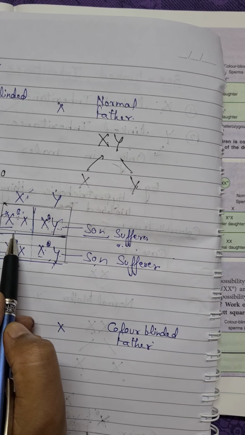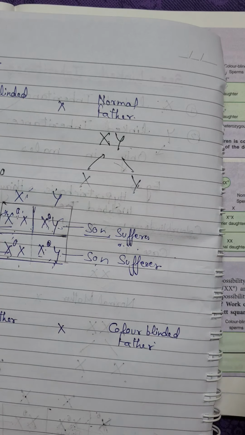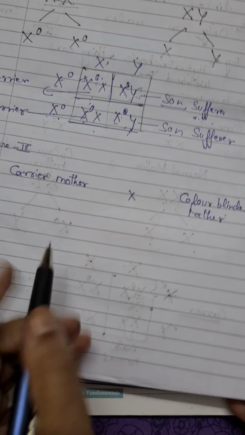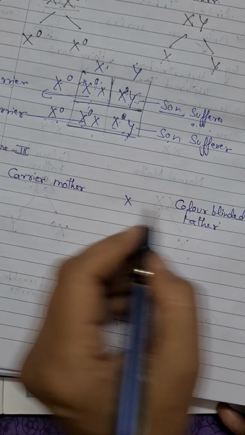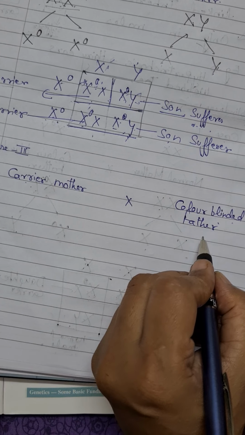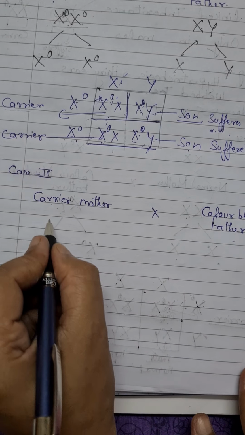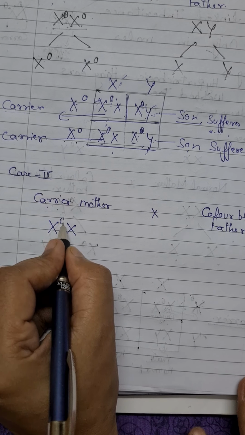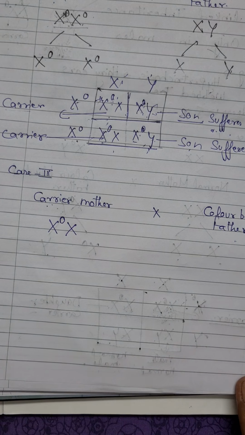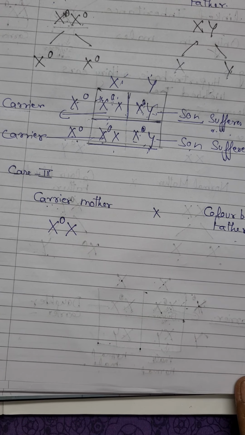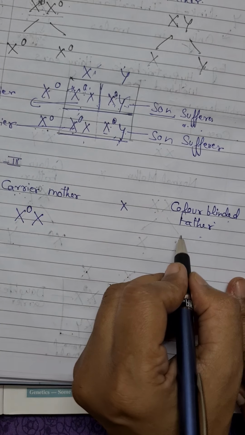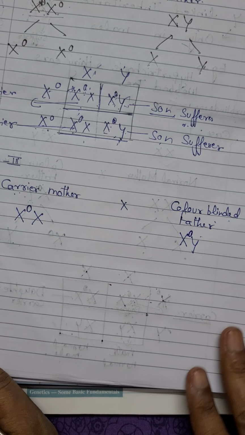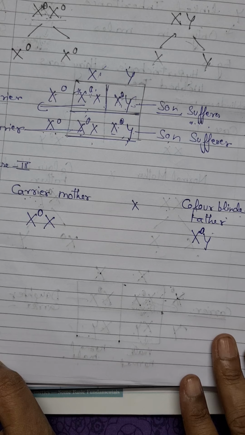They are not suffering from this disorder, but they can carry this disorder to the next generation. Now next, third case: carrier mother and color blinded father. Mother means female, 2 X chromosomes, and carrier means the recessive allele is present over one chromosome only. And color blinded father, XY, and this X has the recessive allele for color blindness over it.